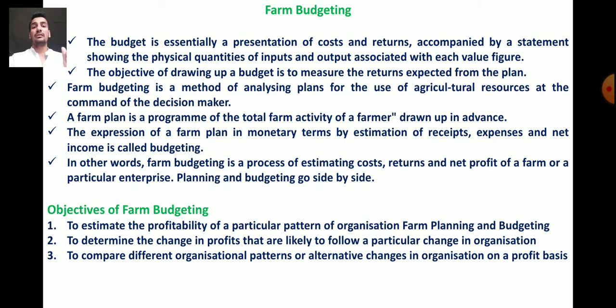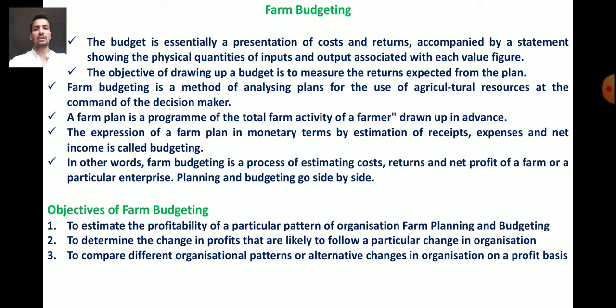Farm budgeting is a method of analyzing the farm plan for the use of agricultural resources at the command of the decision maker. Suppose the manager is the decision maker, then on the order of the manager, farm budgeting is a method of analyzing the farm plan for the use of agricultural resources.